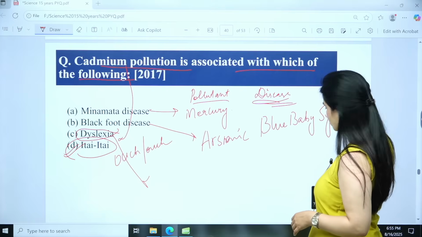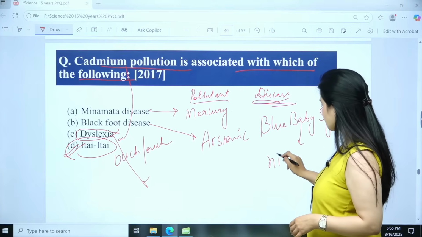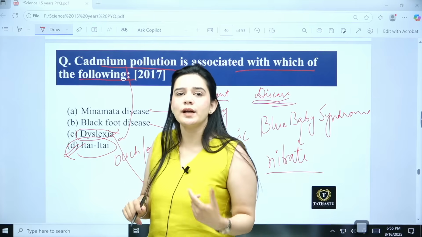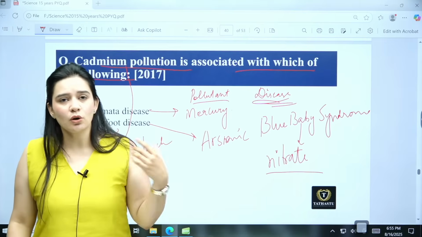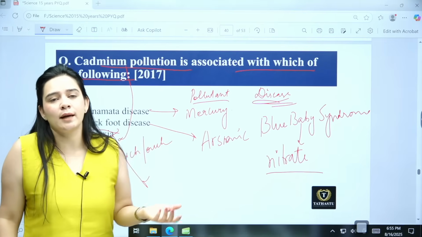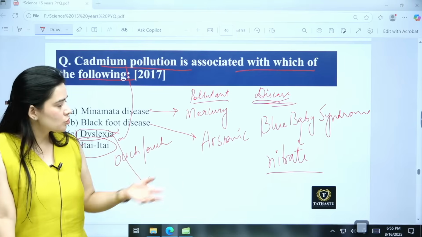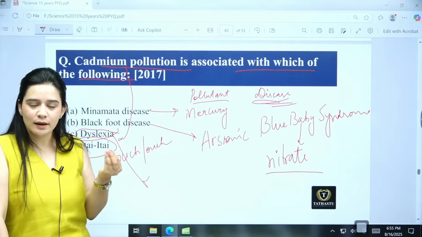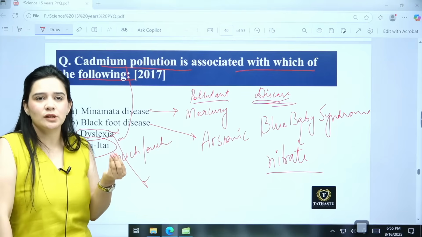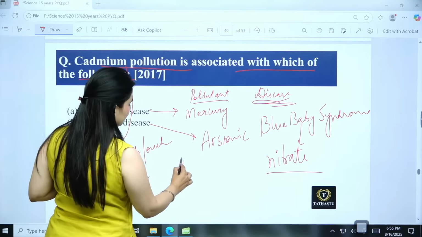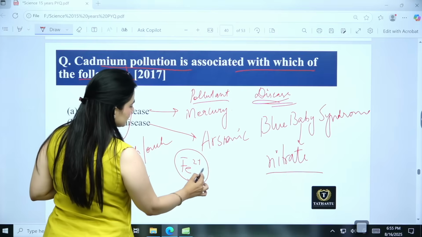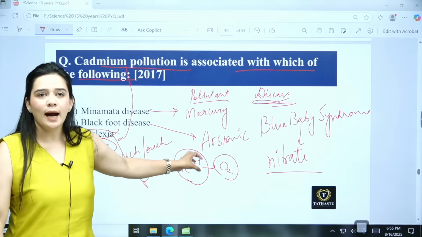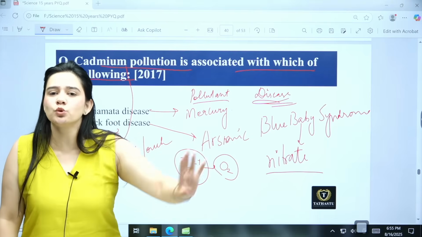Blue baby syndrome is caused by nitrate contamination, when the water is contaminated with an excess of nitrate compounds. So what happens? It is also called methemoglobinemia. In a normal hemoglobin, we know that there is iron at its core. It is present in the ferrous form, Fe2+ form. Now that iron binds with the oxygen molecule and transfers the oxygen to the tissues of the body.